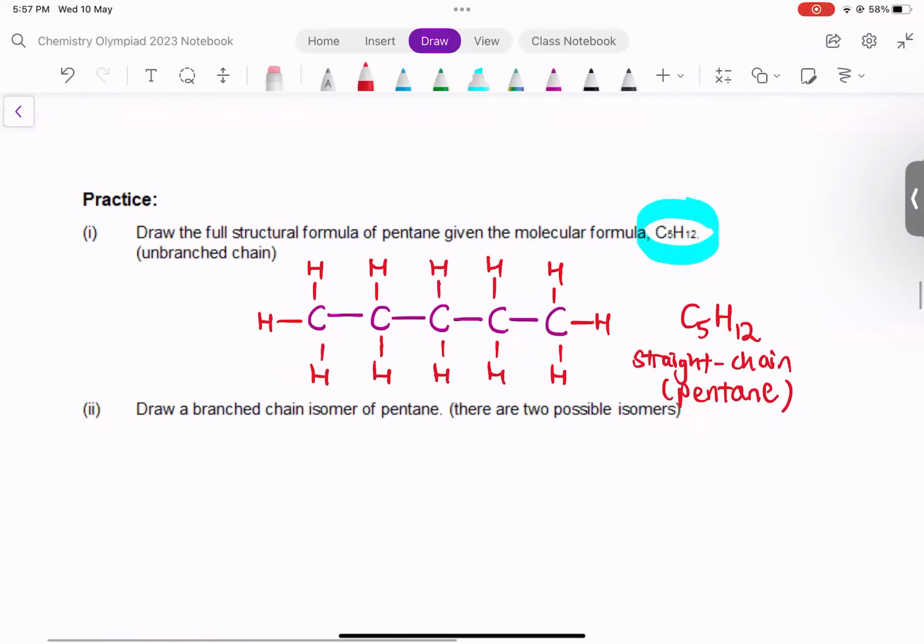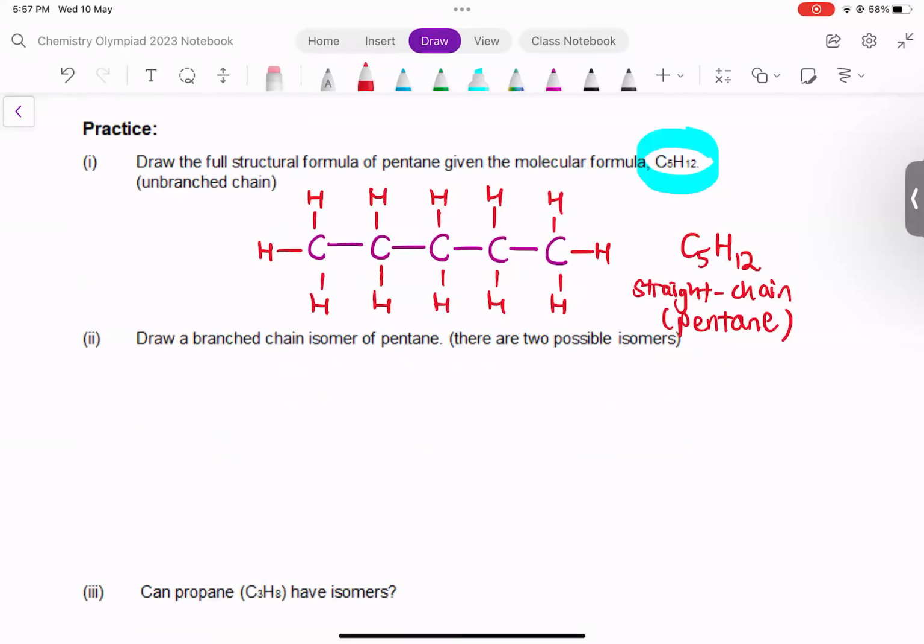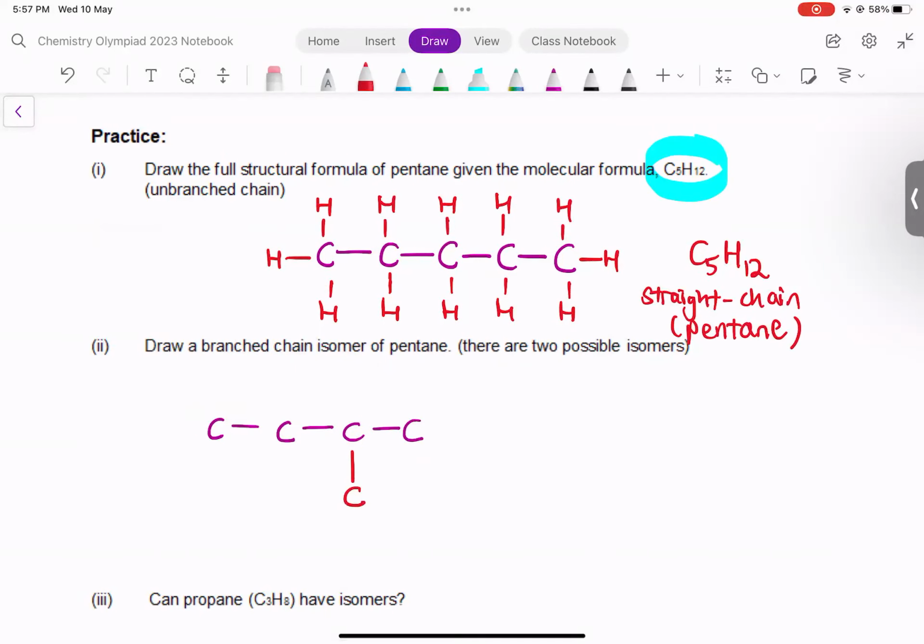Okay. However, clearly, this is not the only way to draw a hydrocarbon with molecular formula C5H12. Mr. So could think of, how about I just put 4 of the carbons in one straight line? Then I have one side chain like this. This also works, right? This is a branch chain with a side group. Then I just have to continue and make sure that every carbon atom has 4 bonds around itself, including my side chain.